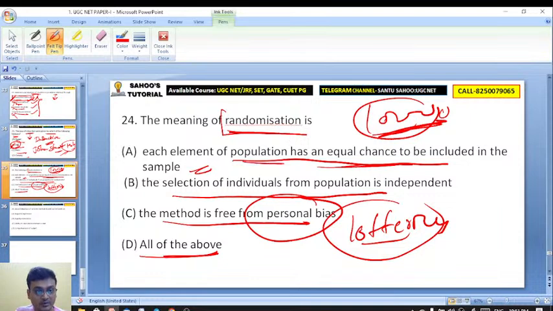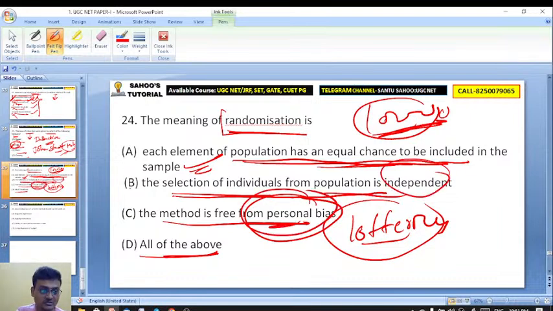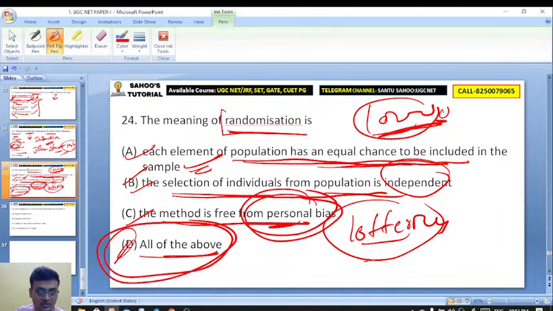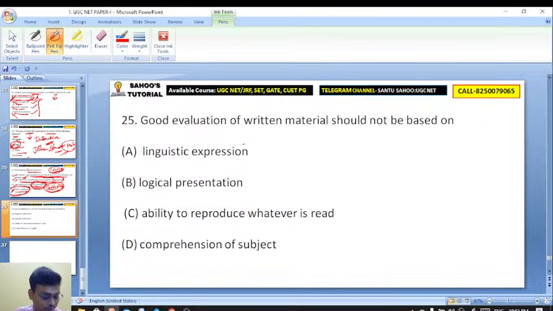So each element of population has an equal chance to be included in the sample, the selection of individuals from population is independent, and the method is free from personal bias. All these are right actually. So here D is the right answer. So lottery is actually an example of randomization, randomly picking.